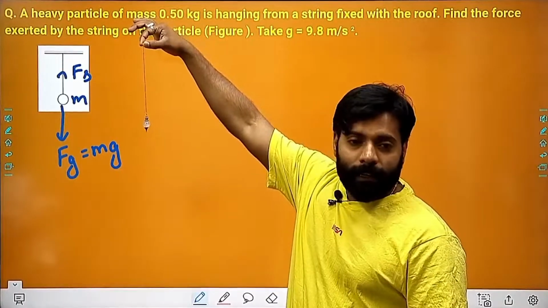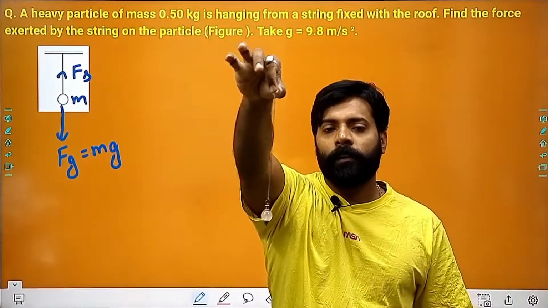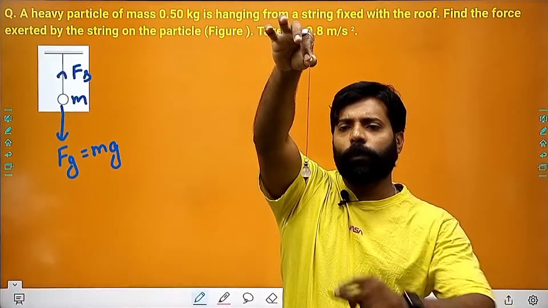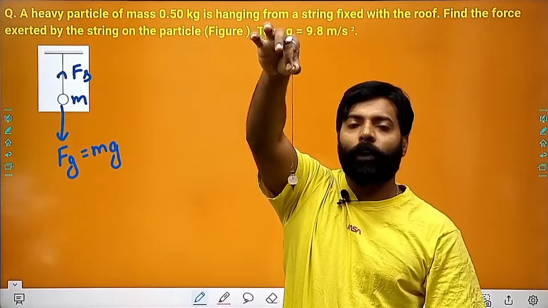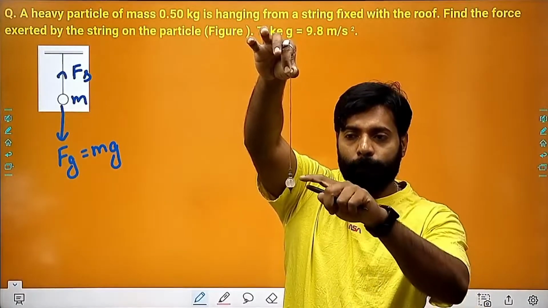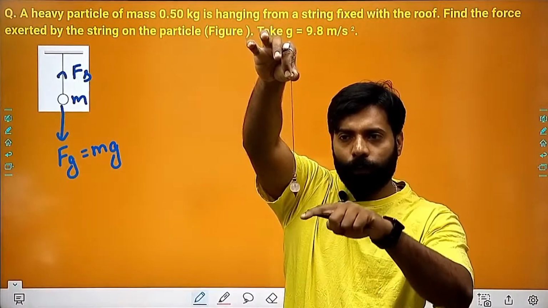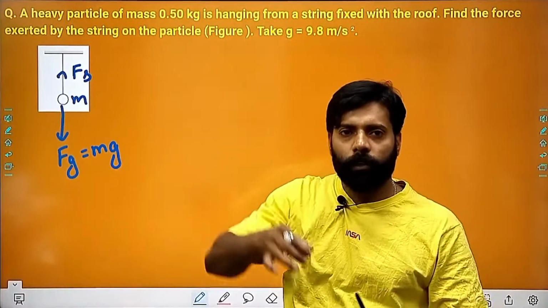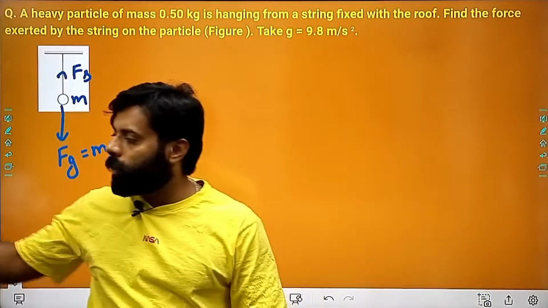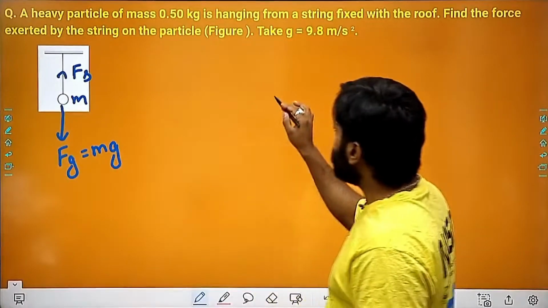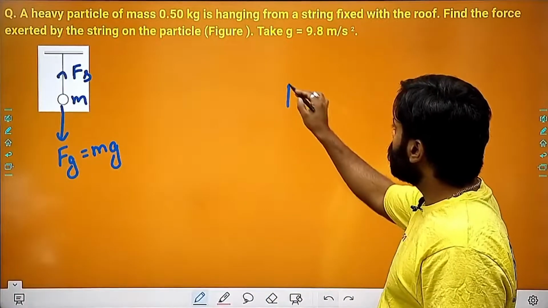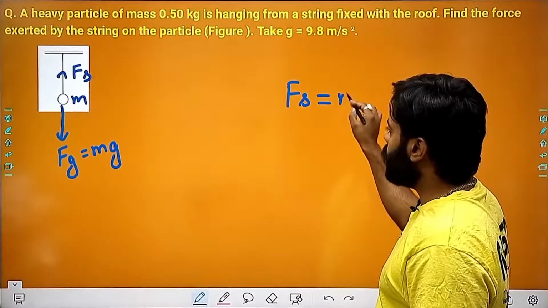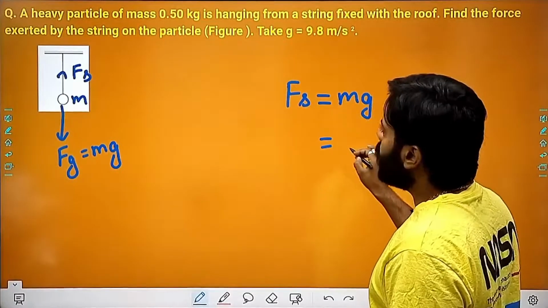So this is like that, right? If this is not moving at all, then what will happen? The force which is acting downward will be equal to the force which is acting upward, right? Both these forces will be equal. So similarly, I can say that the force exerted by the spring will be equal to mg.